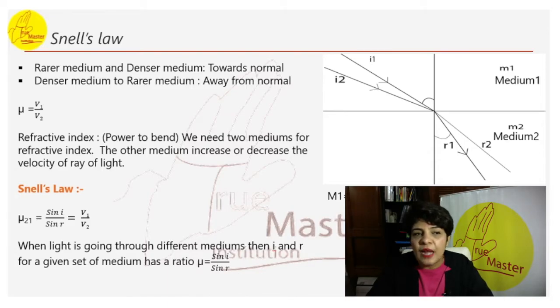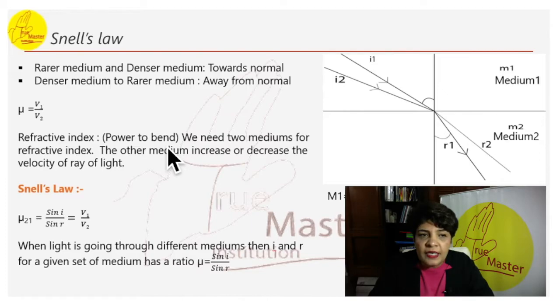Okay. Refractive index, the term refractive index defines how much a light ray can be bent when it enters from one medium to the other medium. So refractive index is the power to bend.